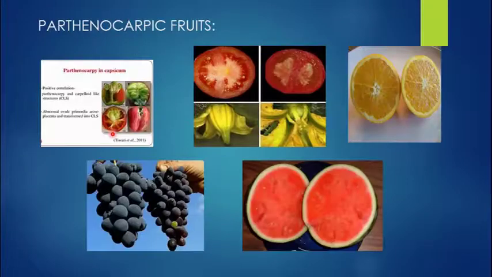Let's see some more examples of parthenocarpic fruits. Here you can see capsicum. Capsicum is developed without any seeds. These are all artificially induced fruits. Here you can see the tomato which has seeds in it. This is a seedless tomato. Then the orange, a citrus fruit, which is also not having any seeds in it. This is an example of a parthenocarpic fruit. What is it? Watermelon. Seedless grapes are also an example of parthenocarpic fruits. So for these fruits, when the flowers grow, the growth hormones are sprayed onto the flowers, which leads to the formation of the seedless fruit.